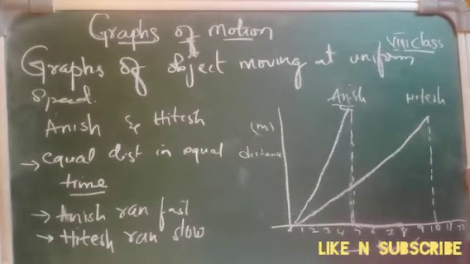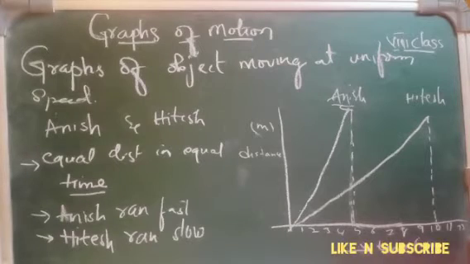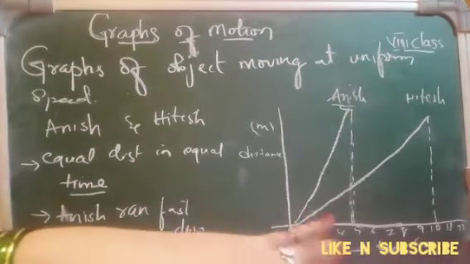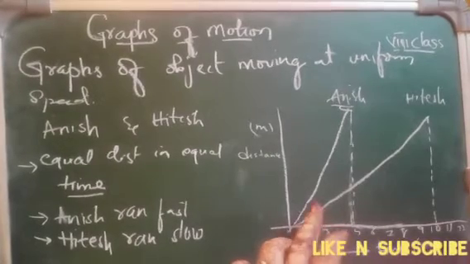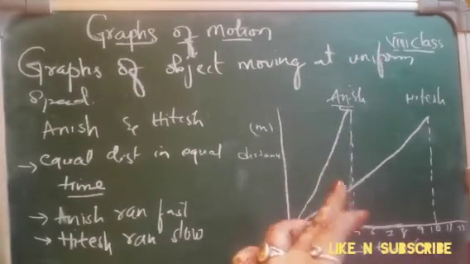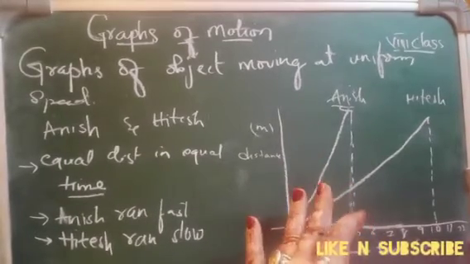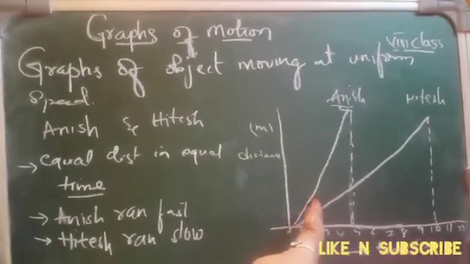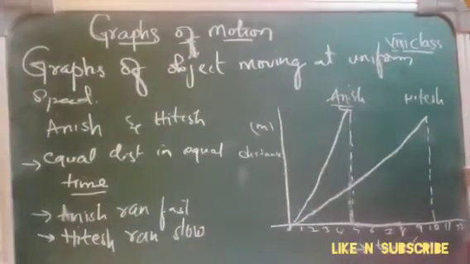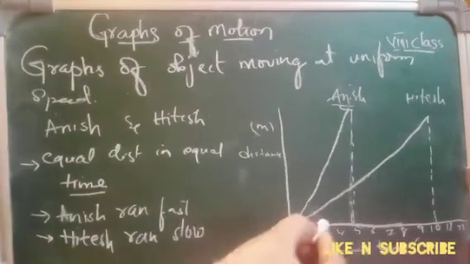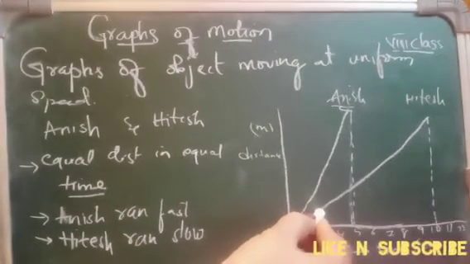Why can't we say this simply by looking at the paper, without the graph? See, when two graphs are drawn on graph paper, simply by seeing the slope, this angle, we can say who has run at what speed.